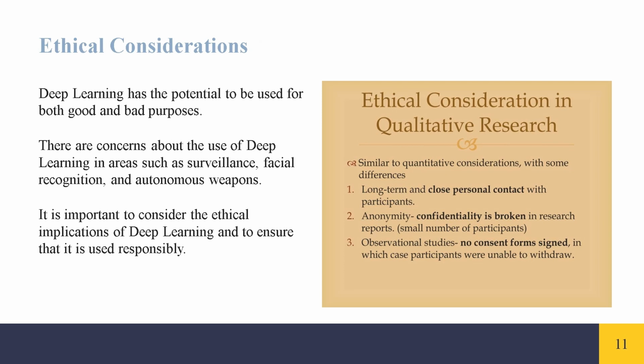Deep learning has the potential to be used for both good and bad purposes. There are concerns about the use of deep learning in areas such as surveillance, facial recognition, and autonomous weapons. It is important to consider the ethical implications of deep learning and to ensure that it is used responsibly.